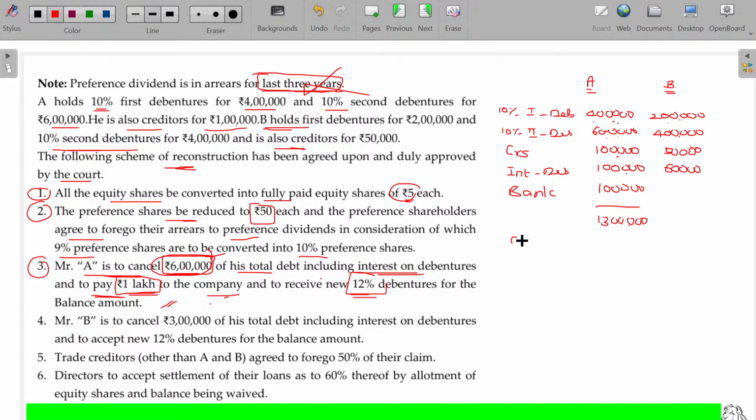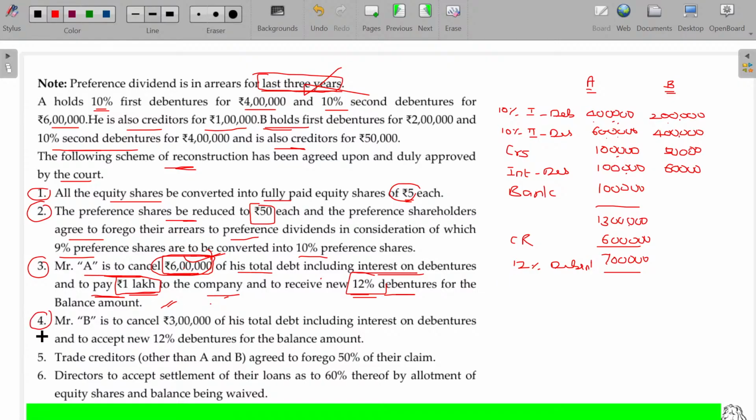Here he forgoes almost 6 lakhs. To the extent of his liability forgone will be the gain transferred to the CR. Balance 7 lakhs will be paid off by way of new 12% first debenture. 12% debenture, nothing stated whether it's the first or second. This is what about the A scenario.